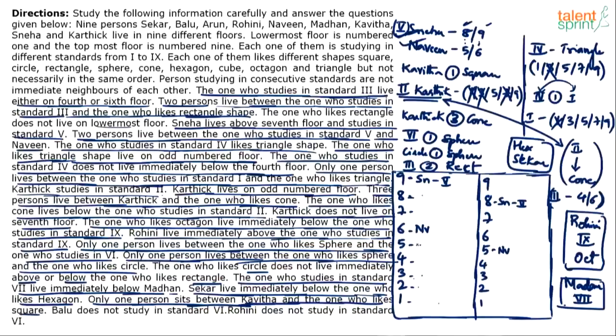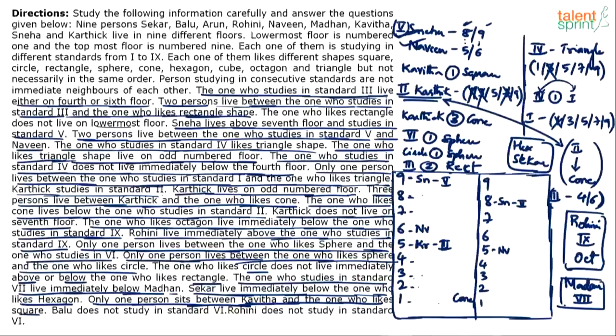So let's say Karthik comes on 5th floor. Karthik is in 2nd standard, we know, and we do not know what shape Karthik likes. But what we know next is, between Karthik and Kon there have to be 3 floors, and Kon is below Karthik. So 1, 2, 3, Kon has to come in the last place.